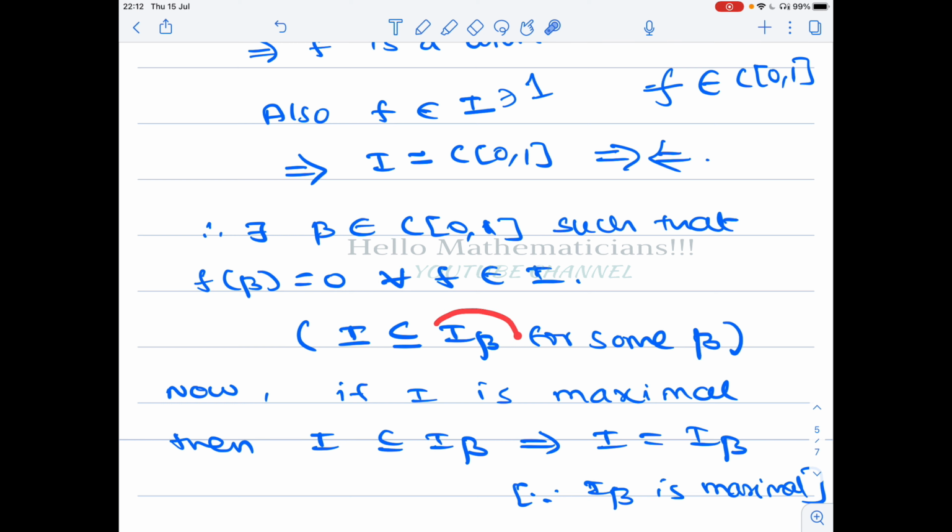So now you recall the definition of I subscript beta. I subscript beta is the set of all f belongs to C[0, 1] such that f of beta equal to 0.